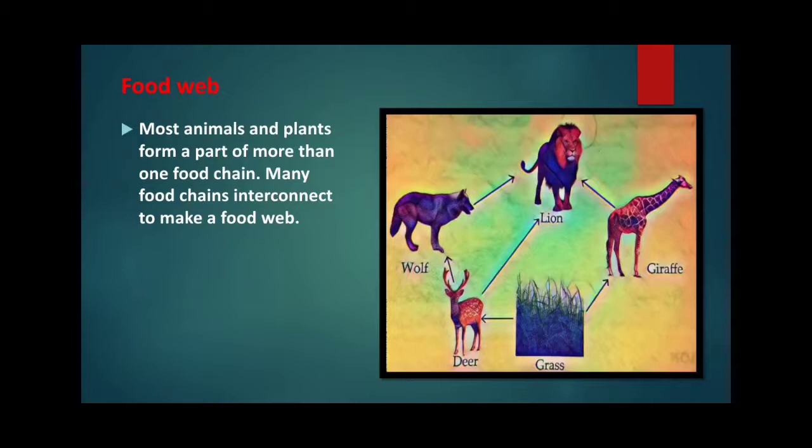Food web. Most animals and plants form a part of more than one food chain. Many food chains interconnect to make a food web. The concept of food web was introduced in 1927 by a zoologist, Charles Elton.